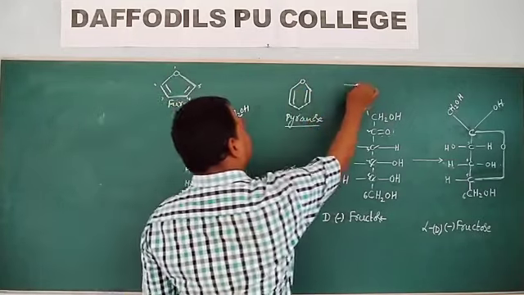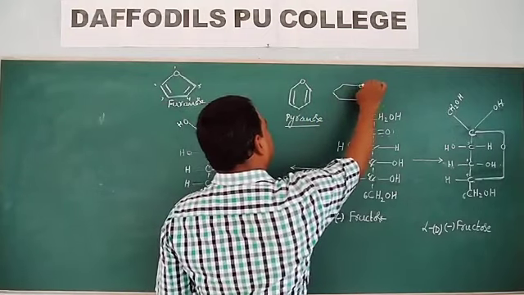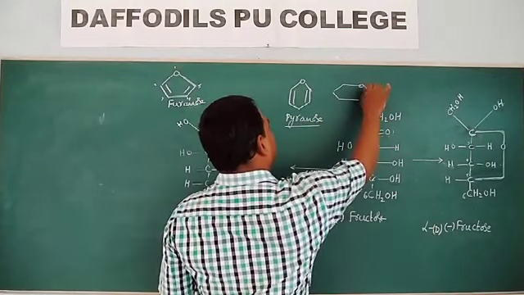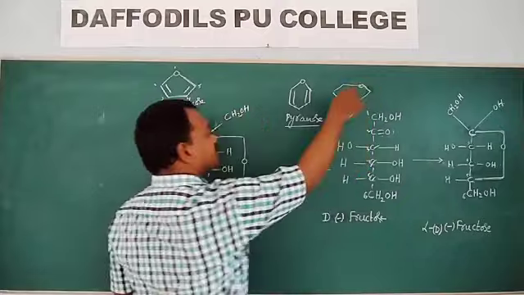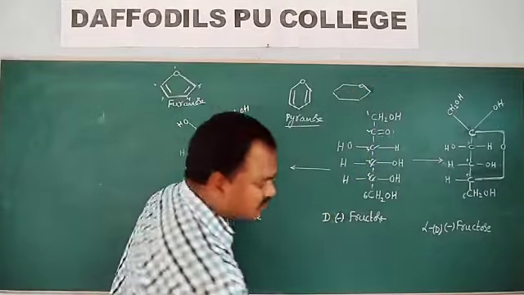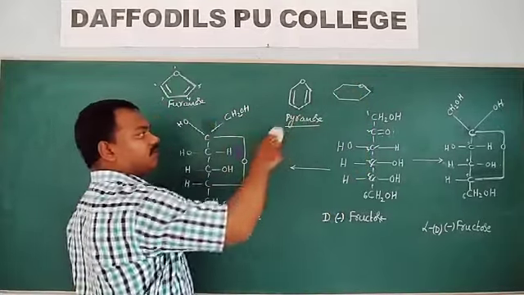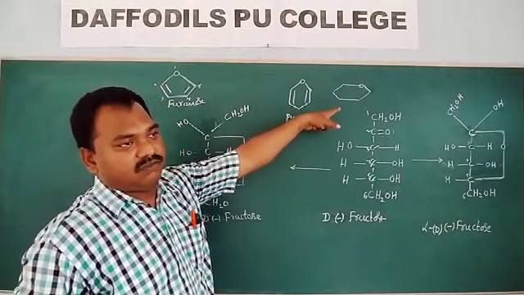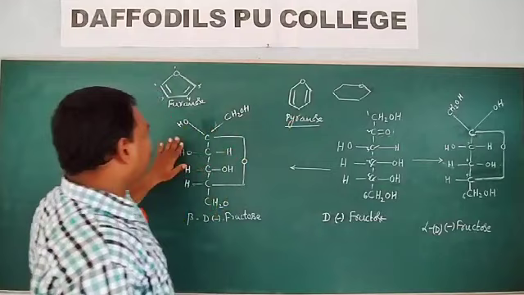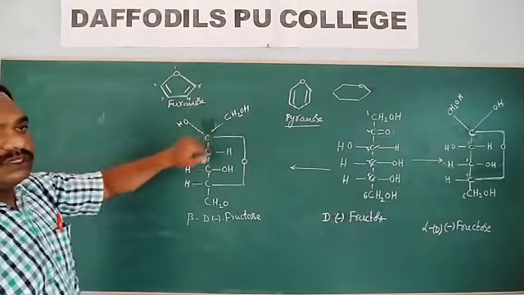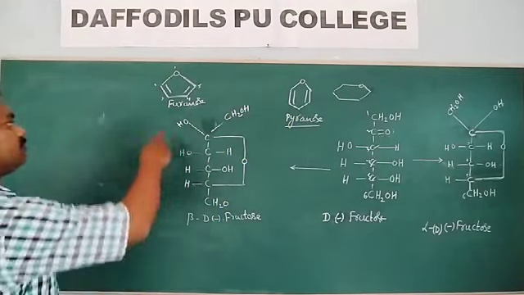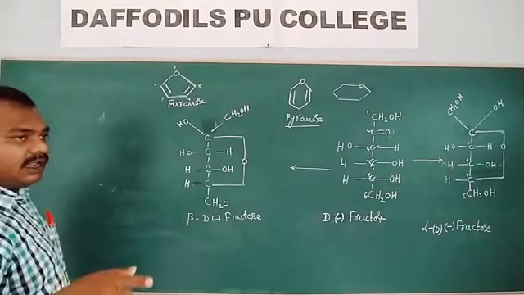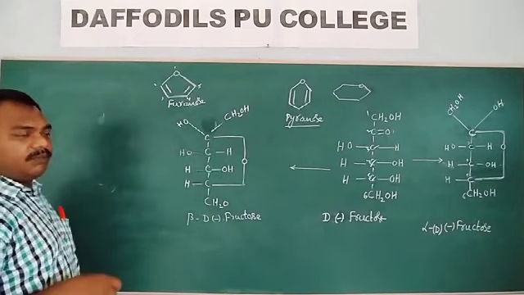Glucose structure is drawn like this. Look at the earlier video, where glucose cyclic structures are drawn in Haworth form. That is the pyranose form for glucose. For fructose, the furanose form is there. Furanose is a 5-membered ring.